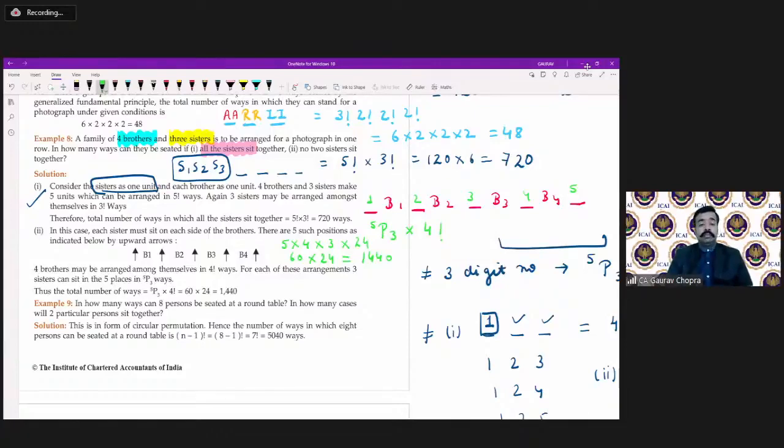If you subtract a single case, that means 3 sisters sitting together, but there will be other cases where first and second are sitting together, or second and third, or first and third. So we have to subtract all those different cases. It will become more lengthy. So the method we have used here is the shortest possible method.